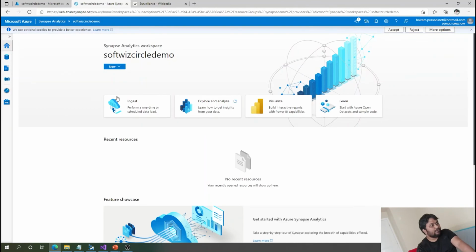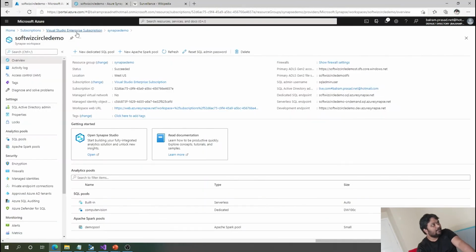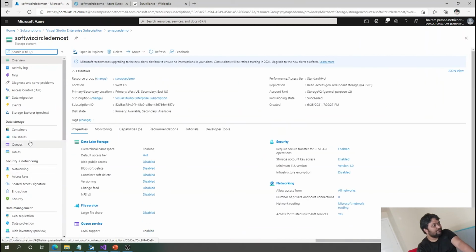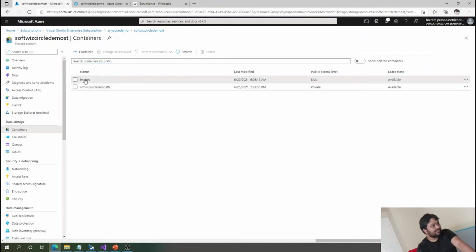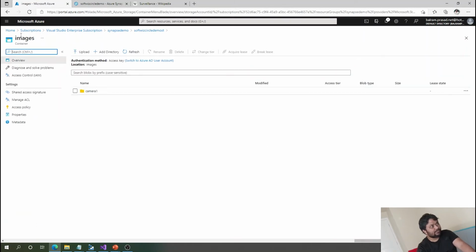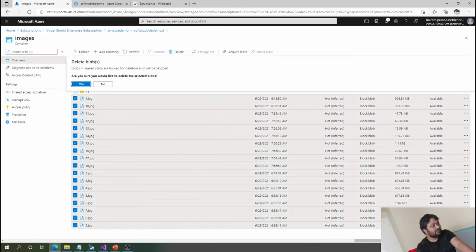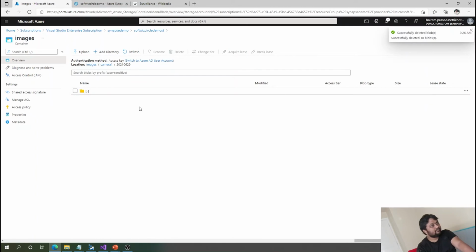Now I'm going to see our storage where we are going to upload the images. If there are any images, this is the images container in the data lake where cameras like that will create a date-time based folder so that you can process only the delta, and there will be files over there. So let me select all these files, and then I can delete all of them. Okay, so there is nothing in this one.